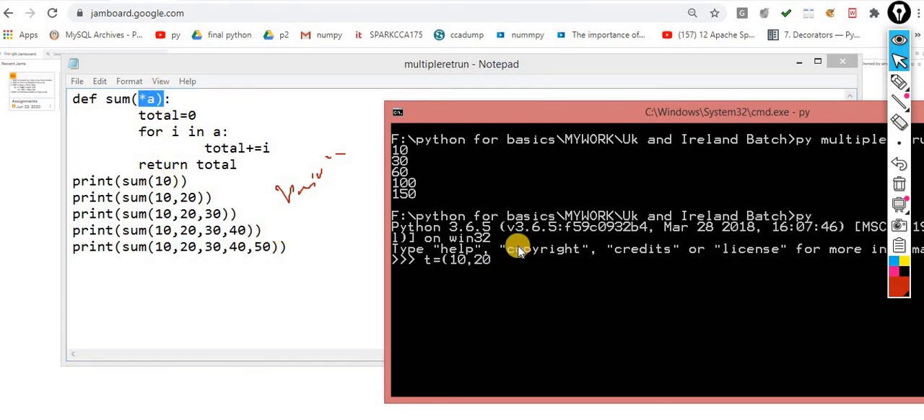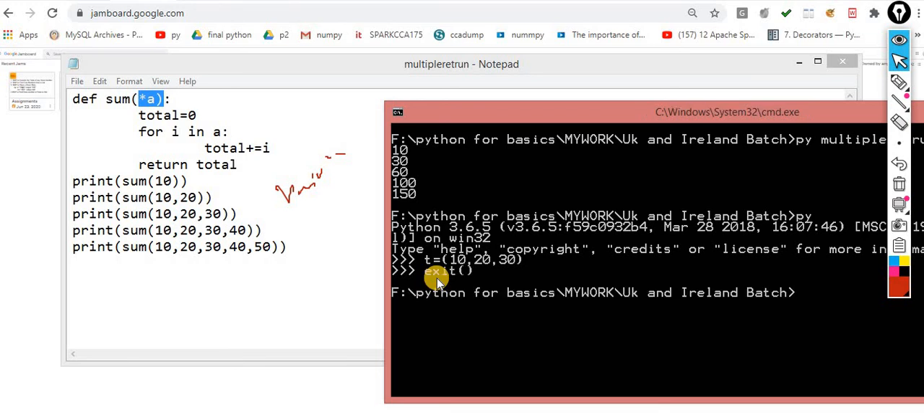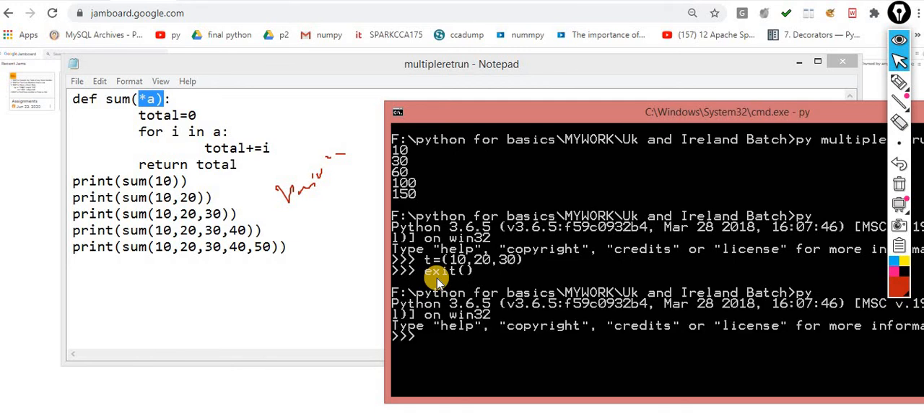Let me show you something. This one is T, this one is a tuple. You can open the shell inside this window as well. To open the shell, you have to press exit and simply write py. Now you can check it out, my version is 3.6.5 and I am opening this shell. You can implement Python over here as well for this kind of task.